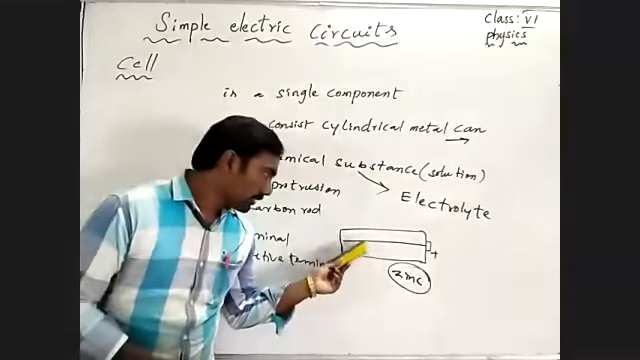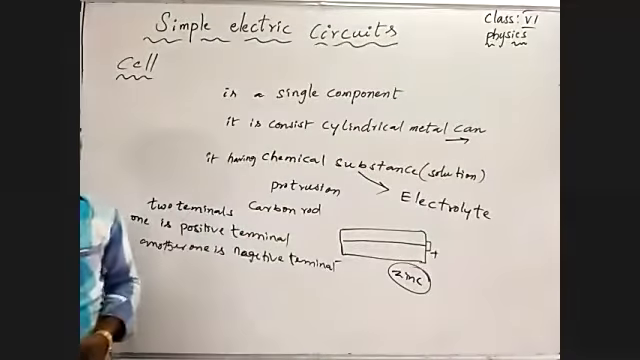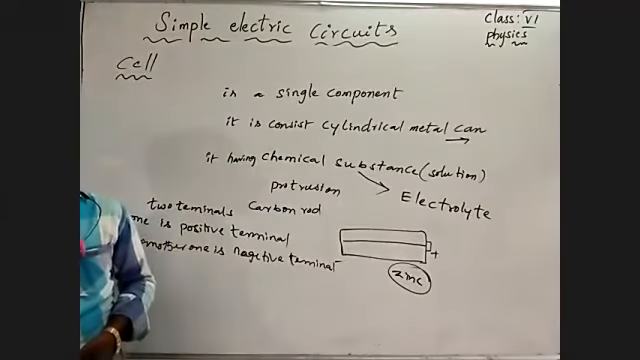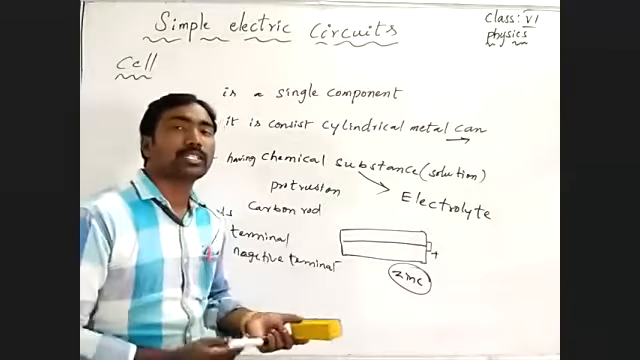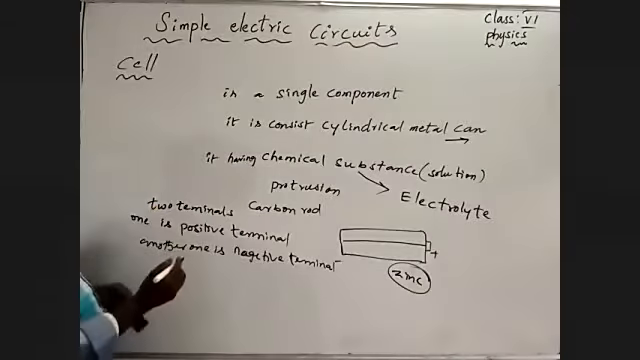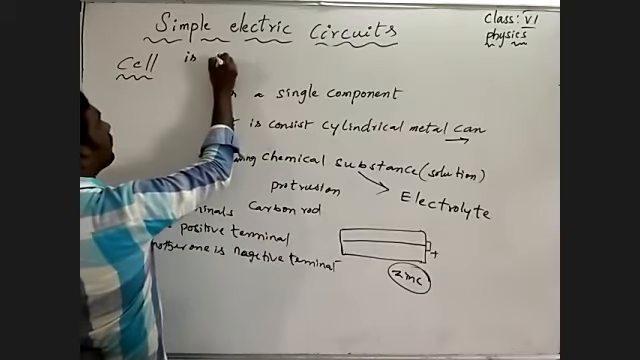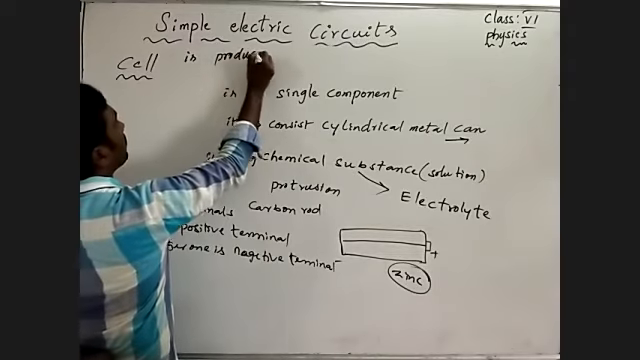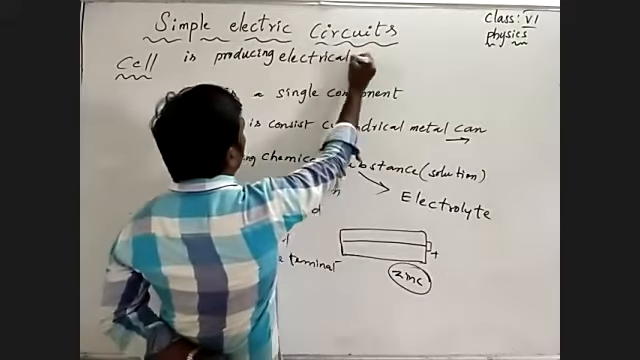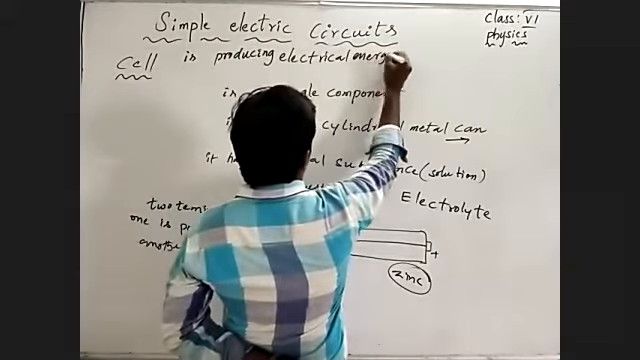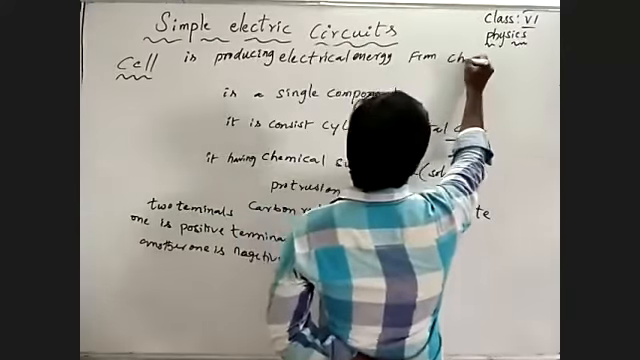So that liquid substance, that chemical substance you are using inside the cell, is the electrolyte. Generally, by that chemical substance only, we produce electrical energy. Generally, a cell produces electrical energy from chemical energy.